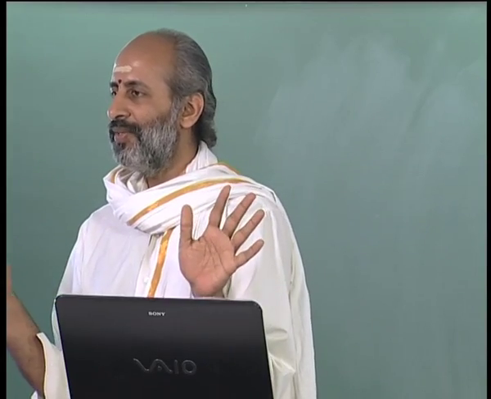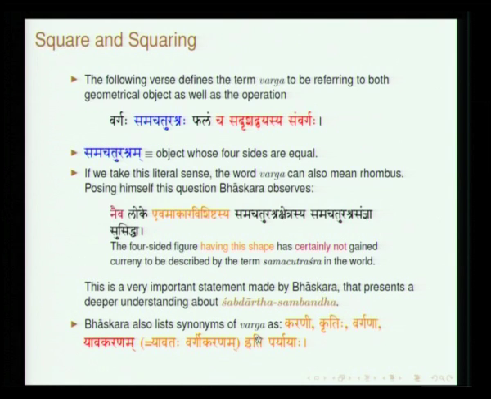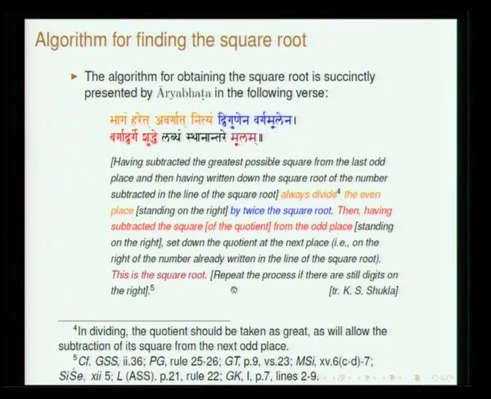So, in fact, this is a very important statement in the sense that in order to understand the meaning of a particular word, we have to go to the society. So, whatever sense in which it has been used by people is the sense of the word, and therefore, he says evamakara vishishtasya means this particular shape rhombus has never been referred to by people by this word, and therefore, it does not connote rhombus, it has the potential only to connote square. Then Bhaskara also lists a few synonyms, karani, kritihi, vargana, yavakaranam. So, all these are synonyms for square.